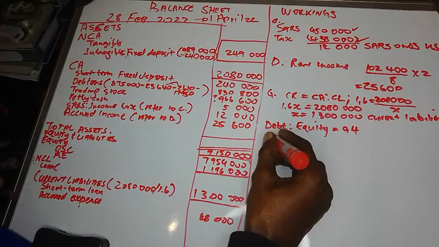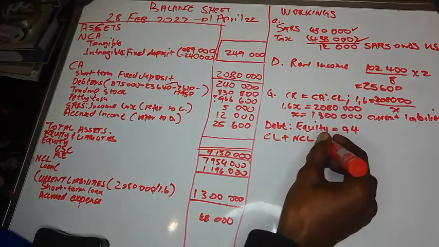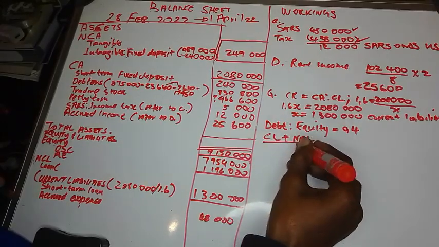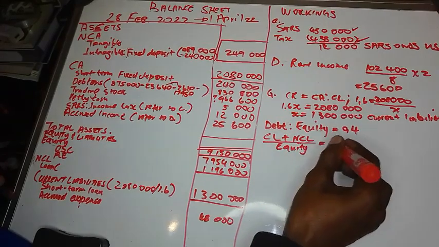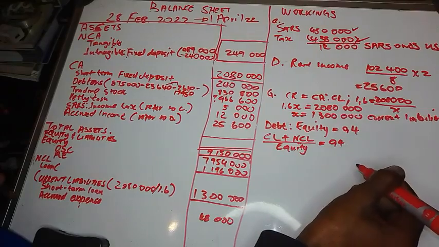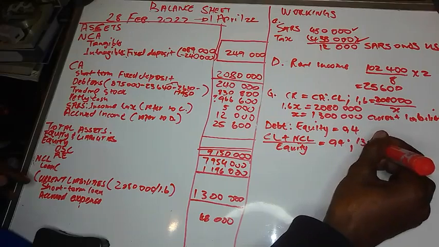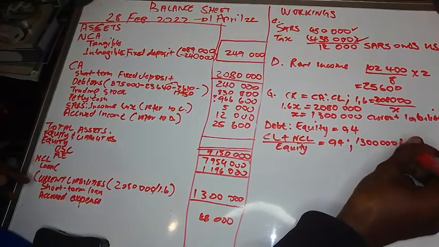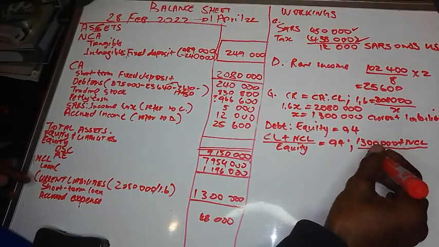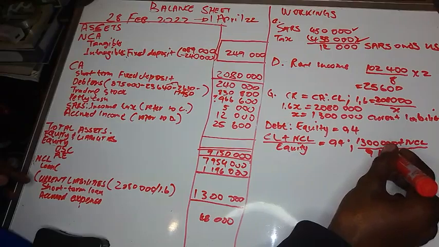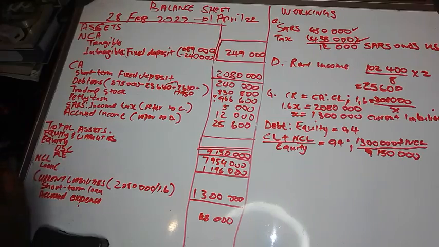Debt means current liabilities plus non-current liabilities, all divided by equity, and they are equal to 0.4. Now let's substitute. Current liabilities is 1,300,000, plus non-current liabilities, we don't know, divided by how much is equity?